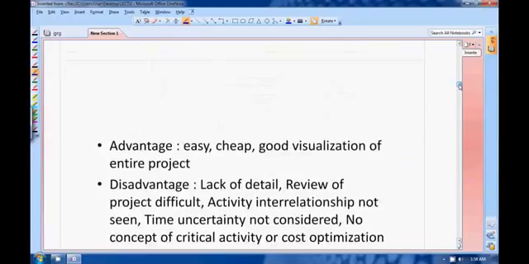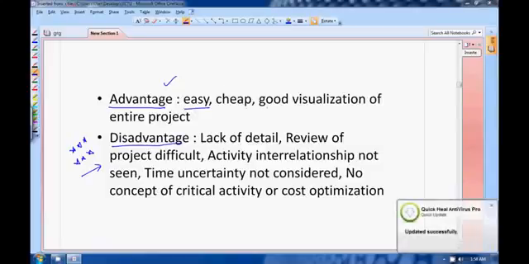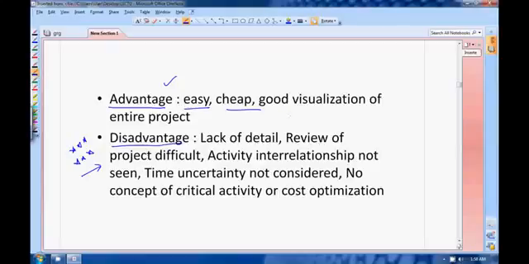Moving on, the advantages and disadvantages. This is very important, especially the disadvantages are very important from objective point of view, so pay attention especially to the disadvantages. Advantages are very simple. It is very easy to make. It is cheap, and you have good visualization of the entire project. Disadvantages. Now pay special attention.